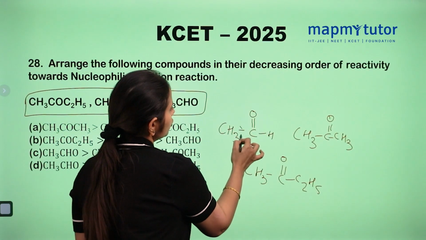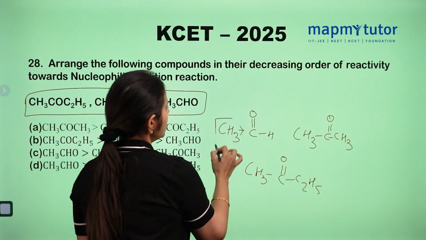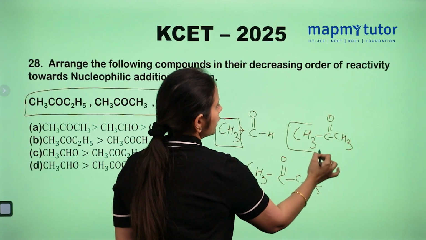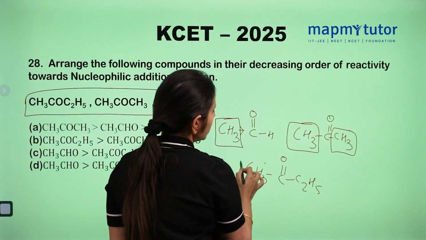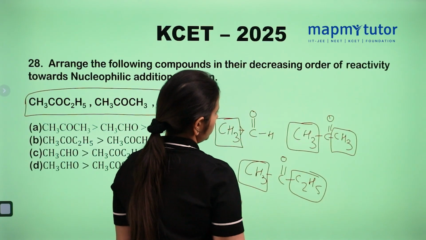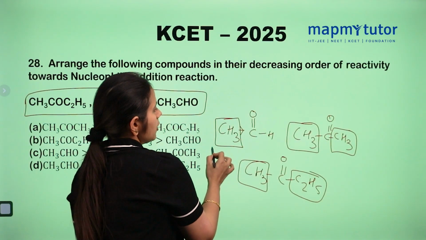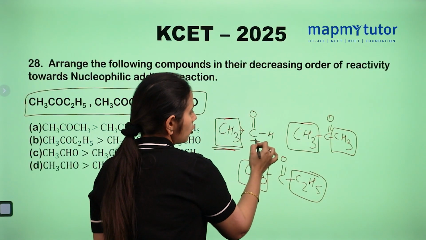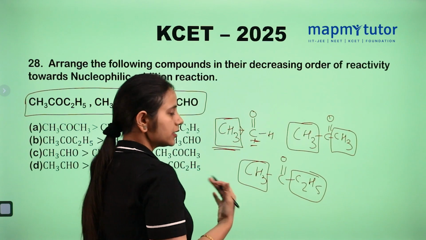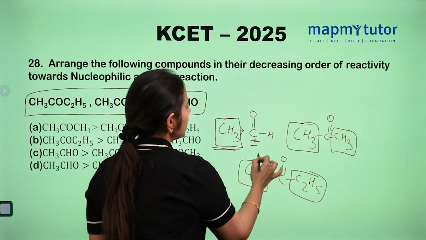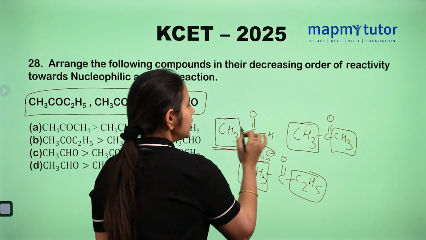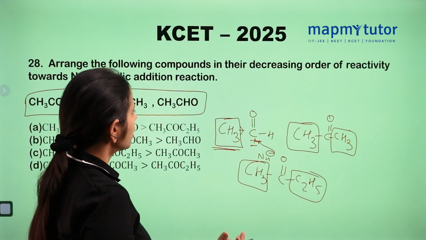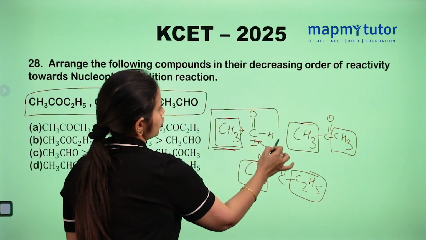In the first case, there is only one electron donating group, CH3. Here, 2 electron donating groups are there, and here also 2 electron donating groups are there. So out of these 3, this carbon, with only 1 electron donating group, is the most electron deficient. So the nucleophile will attack here first. So in decreasing order, first will come CH3CHO.